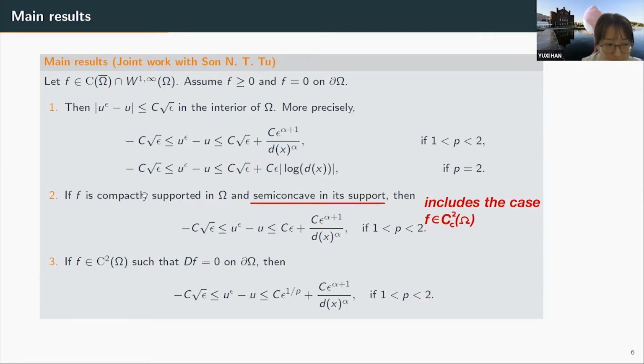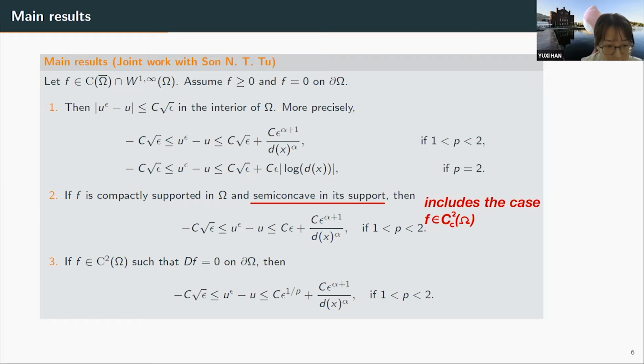And for the second result, we assume F is compactly supported, and we add an additional assumption, which is F is semi-concave in its support. Here, semi-concave roughly means the second derivative of F is bounded. So this case actually includes the functions that are compactly supported and C2. So for this case, in the upper bound, we have epsilon instead of square root of epsilon. So here we have our improved one-sided O epsilon rate. And this result is for P strictly between 1 and 2.